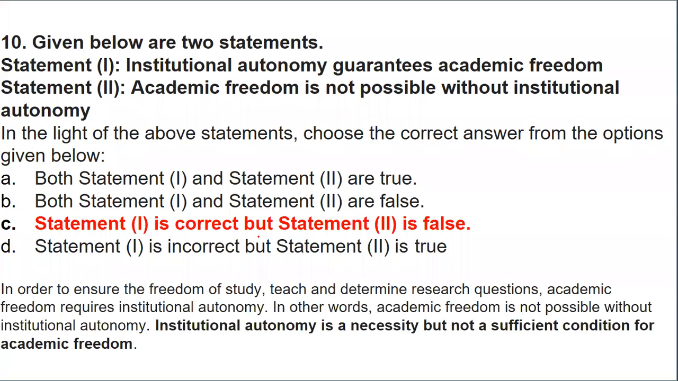So yes, statement 1 is correct, that institutional autonomy guarantees academic freedom. No doubt in that. Is academic freedom not possible without institutional autonomy? No, because academic freedom is basically a freedom to teach, to determine the questions, to determine the activities. So institutional autonomy is a necessity, but not a sufficient condition for the freedom. That you need to keep in mind.